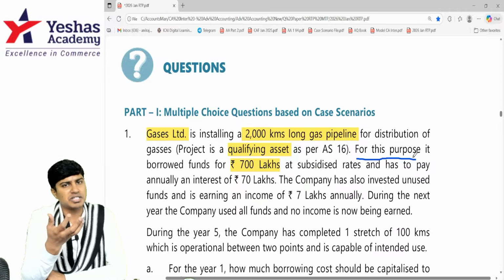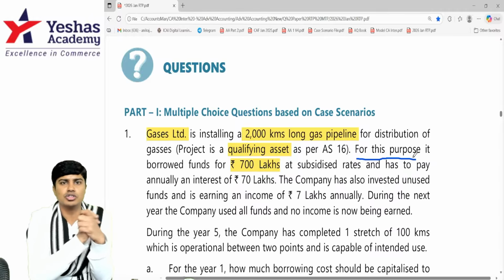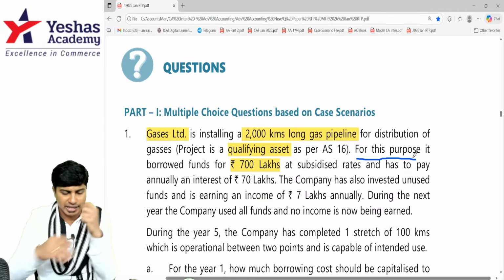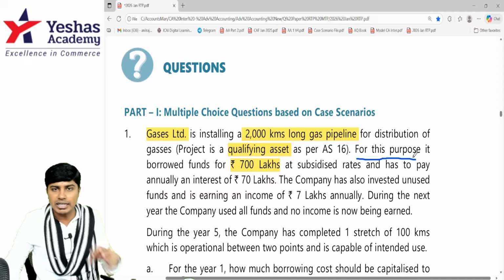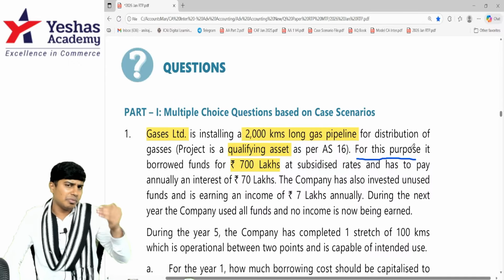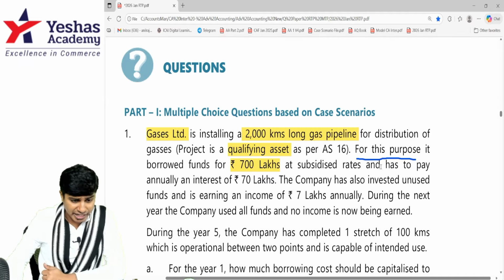We all know it, on the specific borrowings, whatever the interest is will be added to the cost of the asset because it is a qualifying asset. And if any temporary interest income is earned on this borrowing, that will be deducted before it is added.